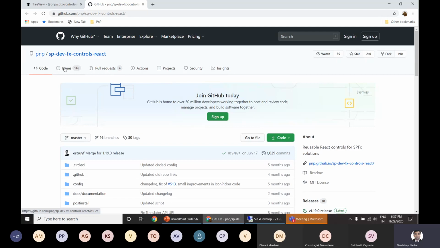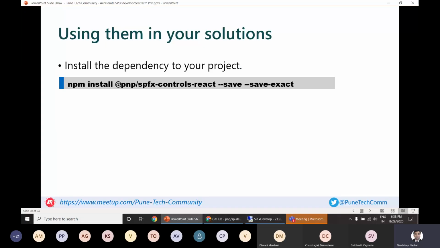And if you have the solution, I encourage you to make a pull request so that it will be reviewed by multiple people. Once it is okay, that contribution will be available for the benefit of the community. So this is how we can use those web parts, extensions, and reusable React controls.